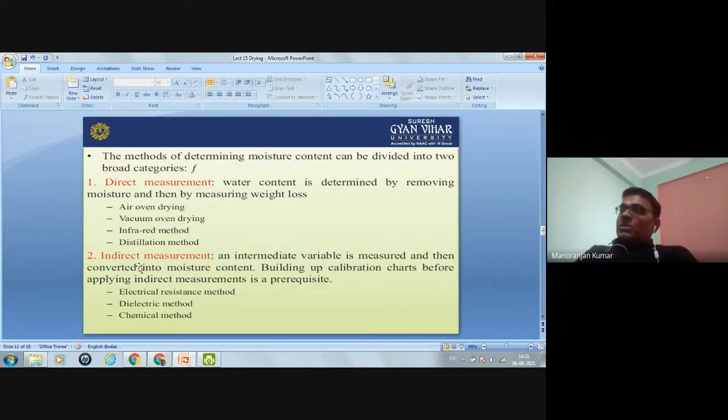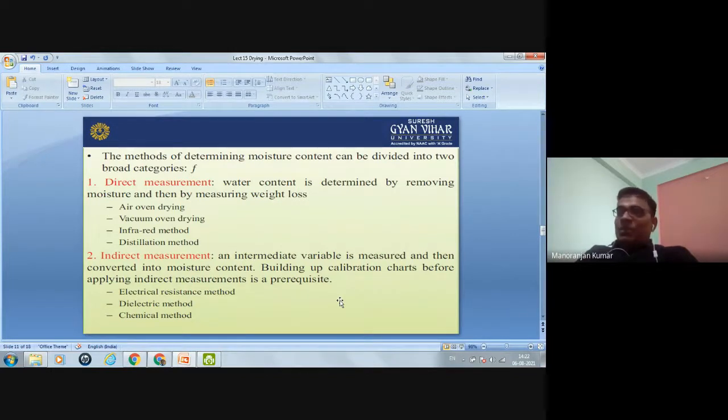Now, in the indirect measurement method, an intermediate variable is measured first, and then that variable is converted into the moisture content. So building up calibration charts before applying indirect measurement is a prerequisite. When we do the indirect measurement, we have to do calibration in our machine.